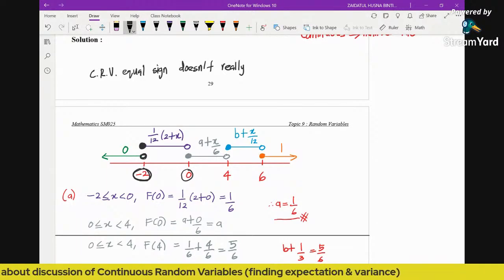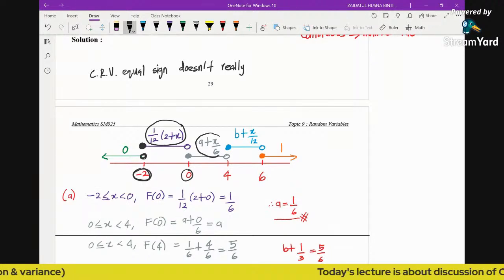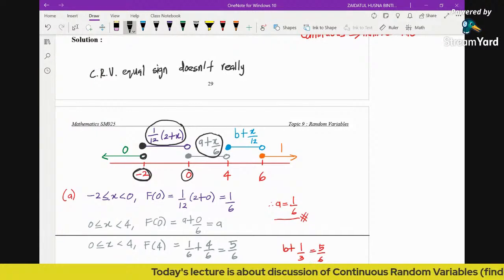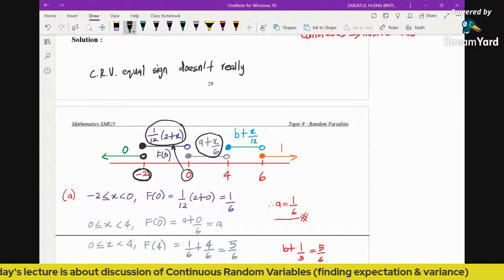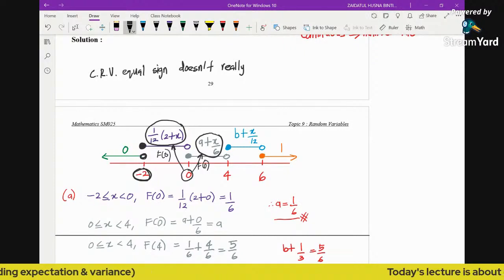When we substitute the value 0 into this function, the value is going to be exactly the same as when we substitute 0 into the other, giving f(0) in both cases. So we can simply equate the two values.